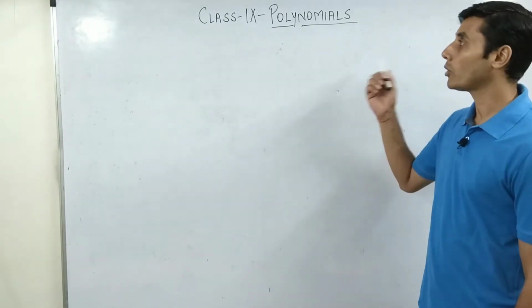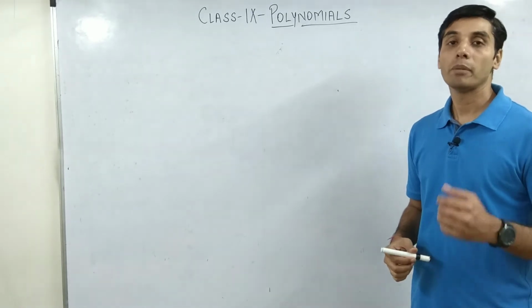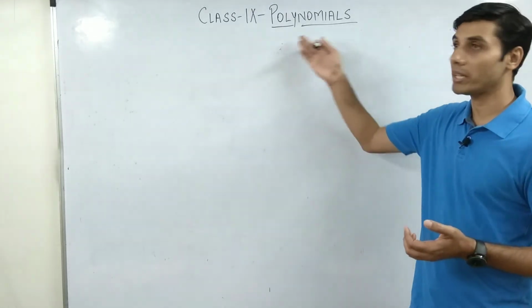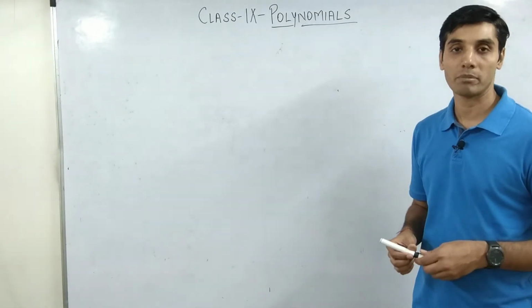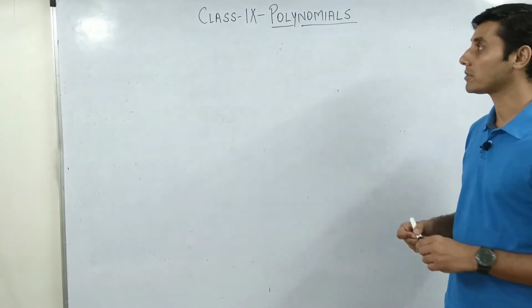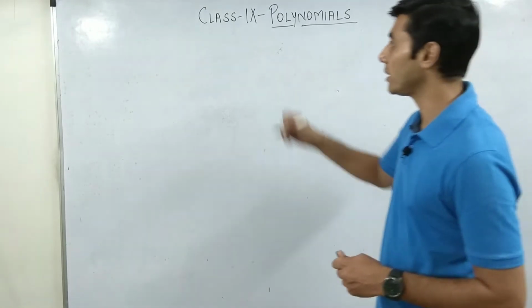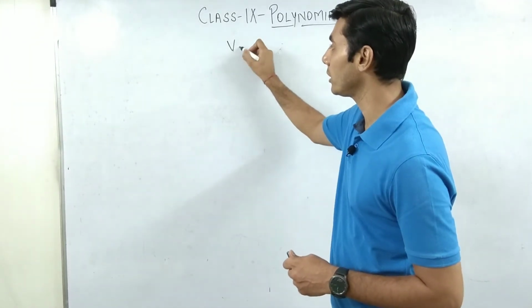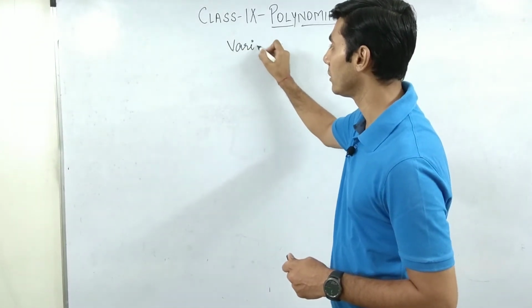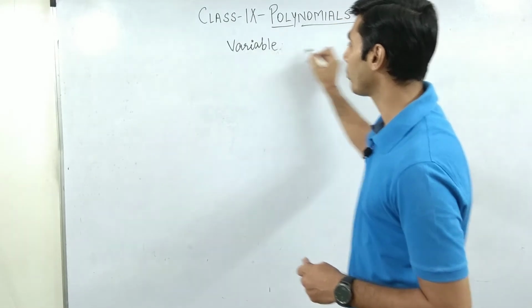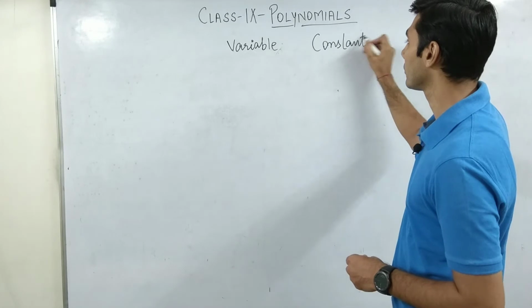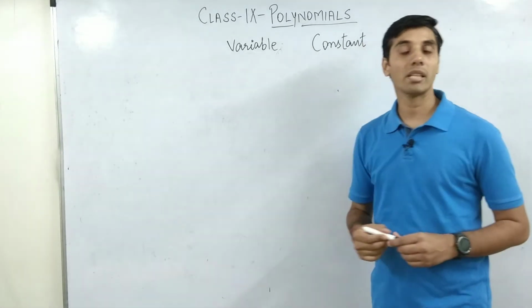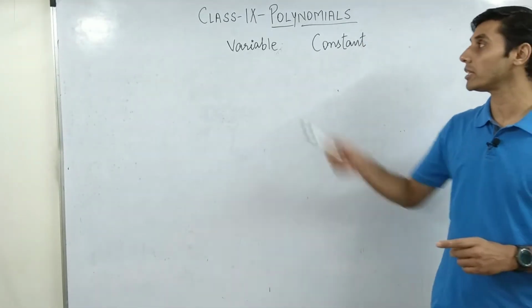Okay, so what do you mean by the word polynomial? A polynomial is a mathematical expression in which there are multiple terms. What do you mean by terms? Before that, we need to understand what do you mean by the word variable and what do you mean by the word constant.